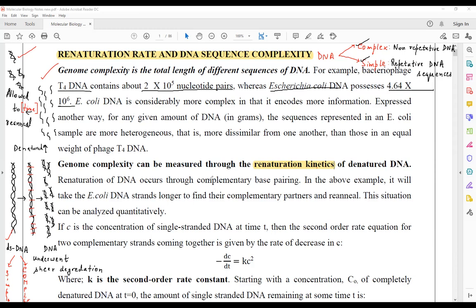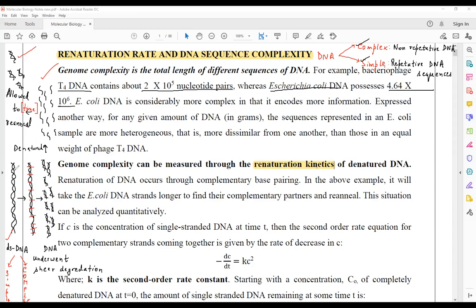Renaturation of DNA occurs through complementary base pairing. When both the DNA strands base pair, then it is referred to as renaturation. In the above example, it will take the E. coli DNA strands longer to find their complementary partner and reanneal. This situation can be analyzed quantitatively.